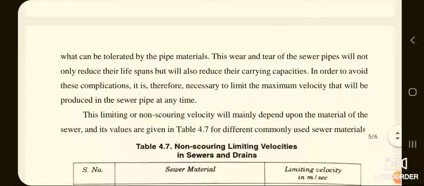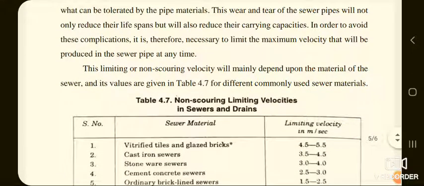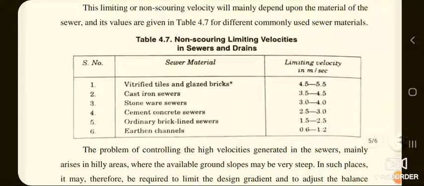In order to avoid these complications, it is necessary to limit the maximum velocity that will be produced in the sewer pipe at any time. This limiting or non-scouring velocity will mainly depend on the material of the sewer, and its values are tabulated in table 4.7 for the different materials used in the construction of sewers.